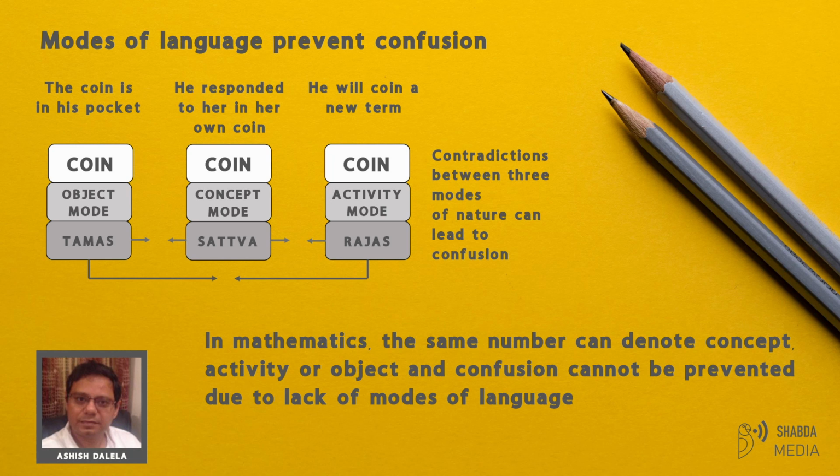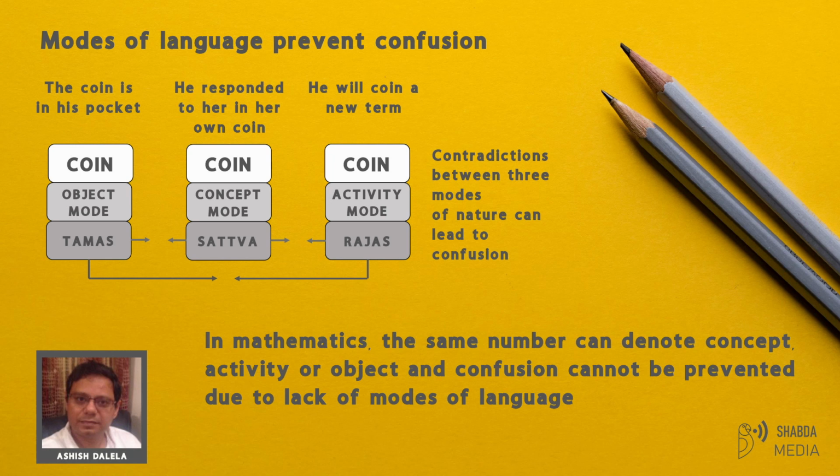So by the combination of three modes and the duality of oppositions, we create 6 different types of distinctions that we must make in mathematics. These distinctions are represented as the 6 directions of space in Vedic philosophy, namely left and right, before and after, up and down. The 3 modes of nature are the 3 dimensions of space, and the oppositions are the 2 opposite sides on each dimension. So even to do logic and remain consistent, we have to use the idea of space.